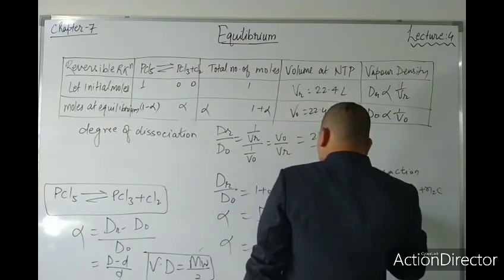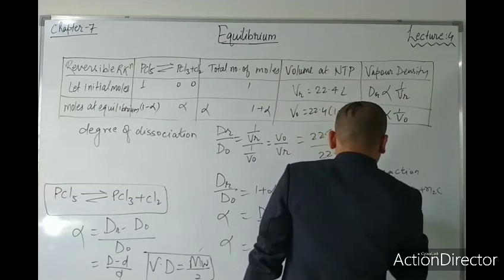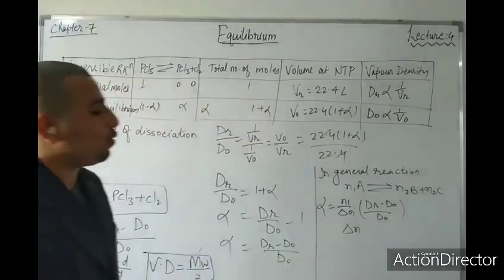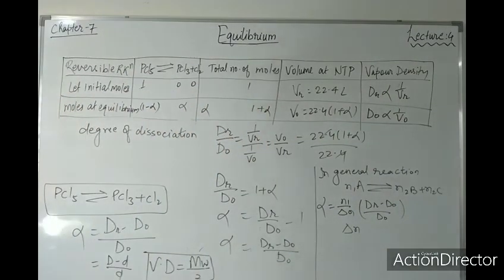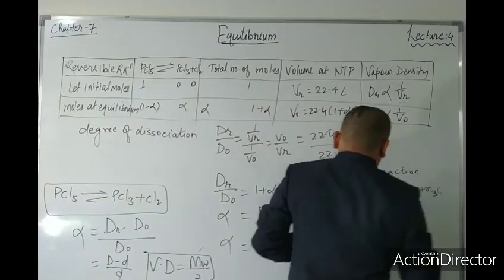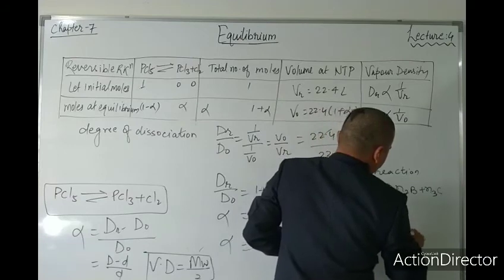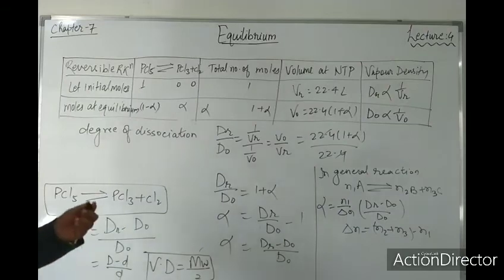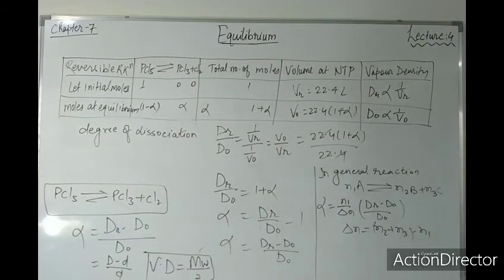So here, just the same thing: alpha is equal to n1 upon delta n into dr minus d0 upon d0, where delta n is equal to n2 plus n3 minus n1. So the degree of dissociation in a general reaction, instead of density, you can write the theoretical molecular weight and practical molecular weight.